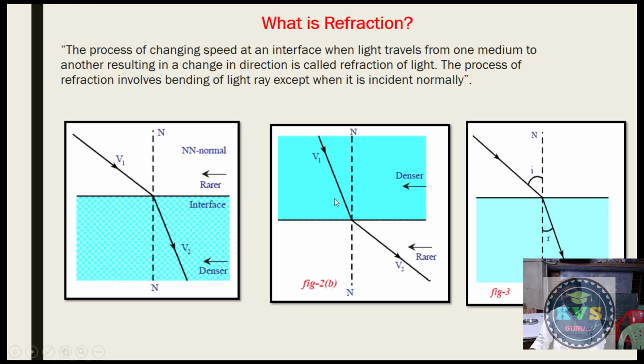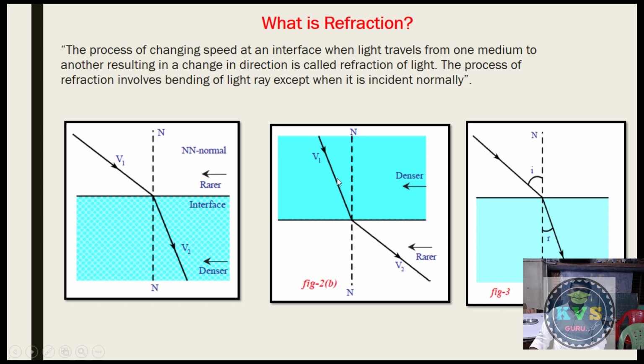Let us consider another example where the light ray is traveling from denser medium to rarer medium. Denser medium means like water, and rarer medium means like air. So here the light ray is traveling from denser medium to rarer medium. If you observe the diagram, when the light ray enters from denser medium to rarer medium, in the rarer medium it is moving away from the normal.